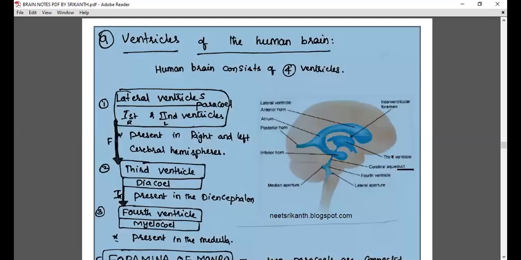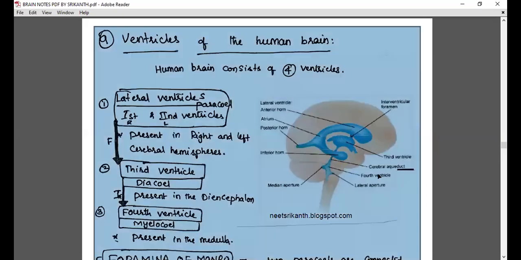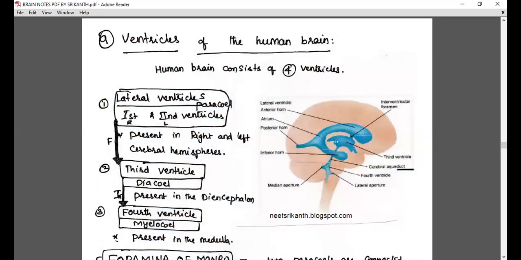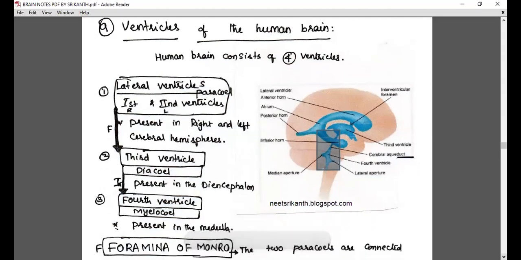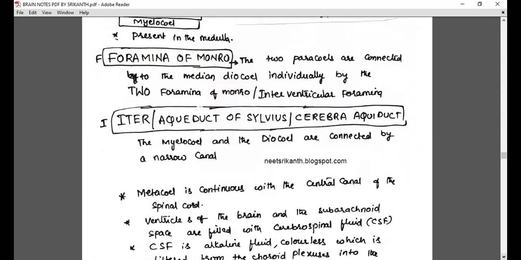And the connection between the 1 and 2 ventricles and the third ventricle is called the foramen of Monro. Very, very regular question. And the third ventricle is connected to the fourth ventricle with the help of the iter or aqueduct of Sylvius. So do remember the two: foramen of Monro and iter or aqueduct of Sylvius, or cerebral aqueduct.